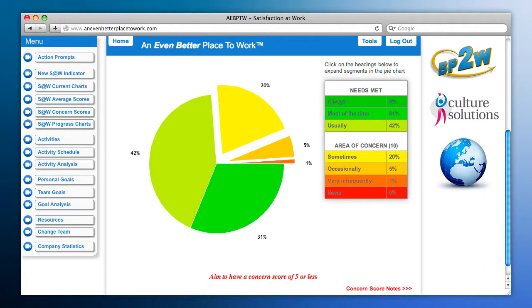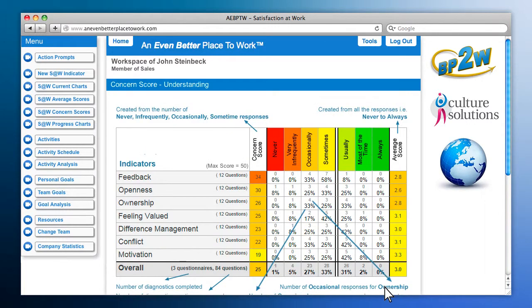In this example, the percentage equates to 26% of the total. Aim to keep this figure less than 10%. A score less than 10% generally indicates your team is functioning efficiently and effectively. More detailed information on the concern score can be found by clicking the Concern Score Notes link.